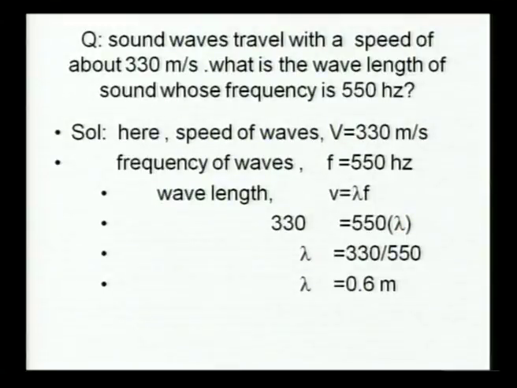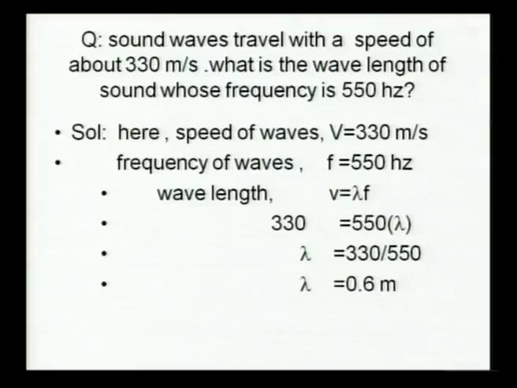Here they have given the speed of the wave and the frequency of the wave. The speed of the wave is 330 meters per second and the frequency of the wave is 550 Hz. We have to find the wavelength. Here we are observing one equation, velocity equals lambda into frequency. Here lambda represents wavelength.